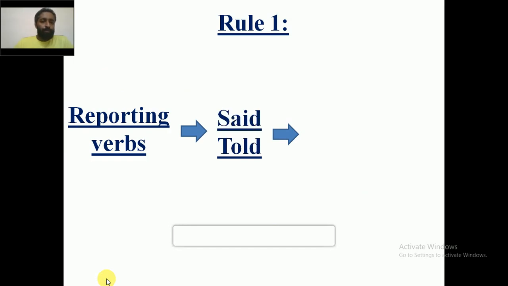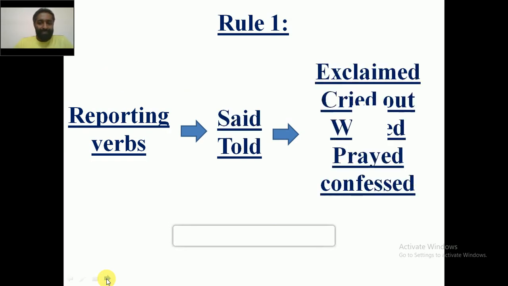The reporting verbs said and told will be changed into exclaimed, cried out, wished, prayed, or confessed, depending on the circumstances of the particular sentence. We can choose any of these as the reporting verbs. So that's rule number 1.